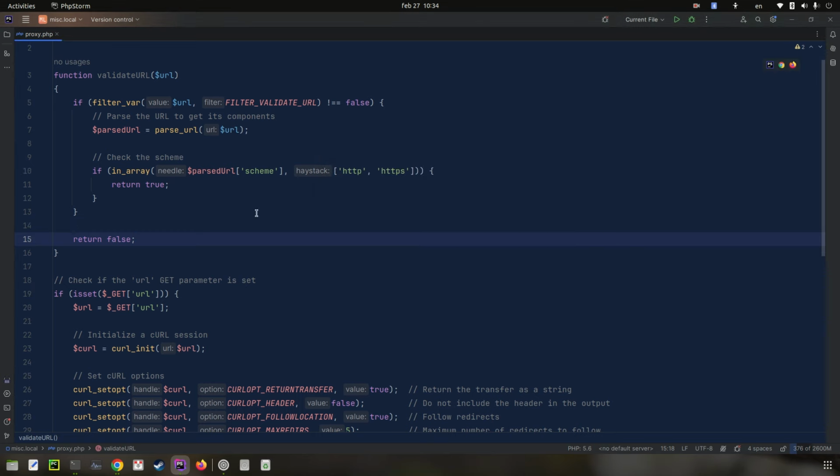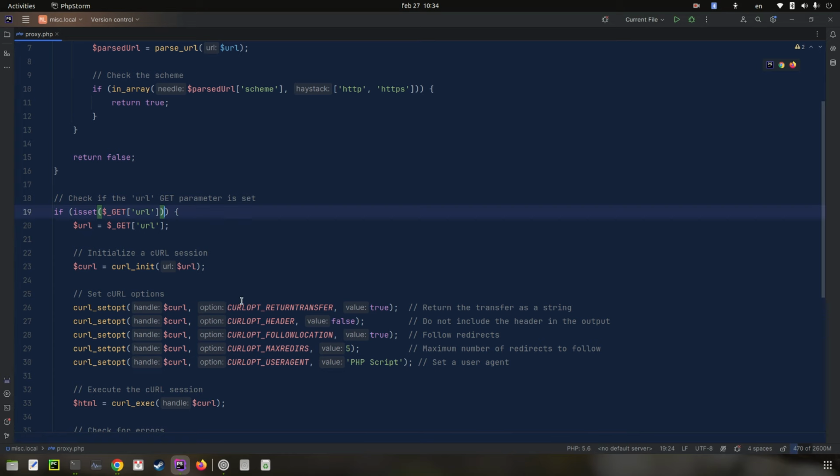Perfect. And now we just take it: if it's set and validateURL of the GET URL passes, then we take it.